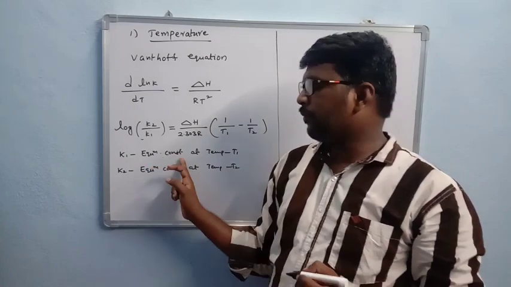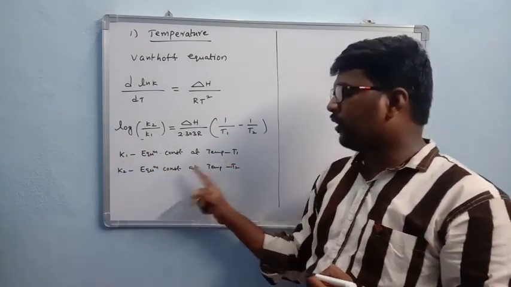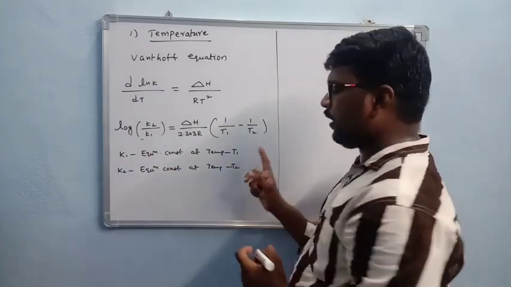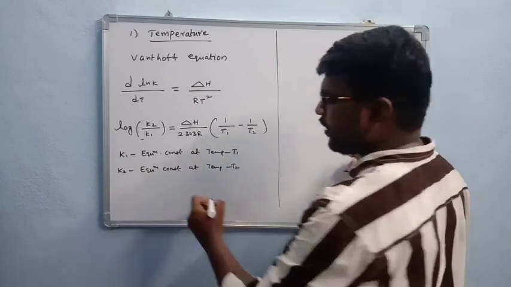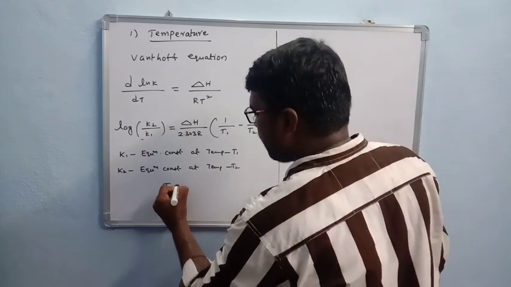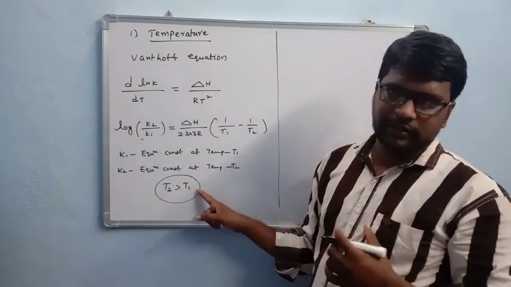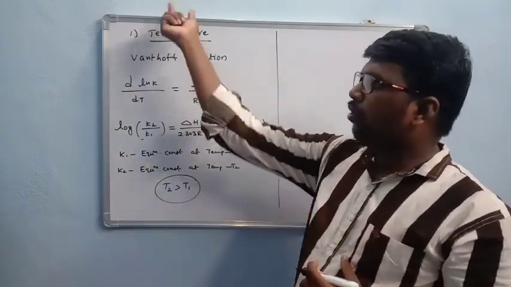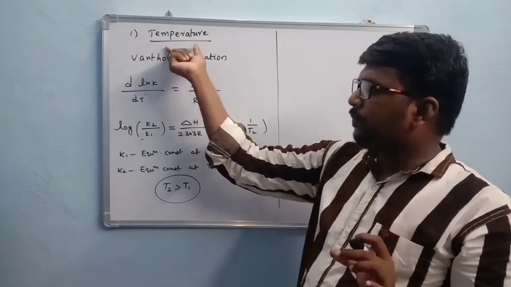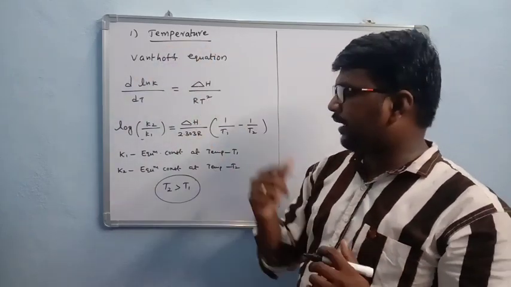At T1, equilibrium constant is K1. At T2, equilibrium constant is K2. Okay, and here T1, T2 are temperatures. In these two temperatures, T2 is greater than T1. Okay, that means T2 is the highest temperature. Okay, so how equilibrium constant depends on temperature, we will explain by taking this.